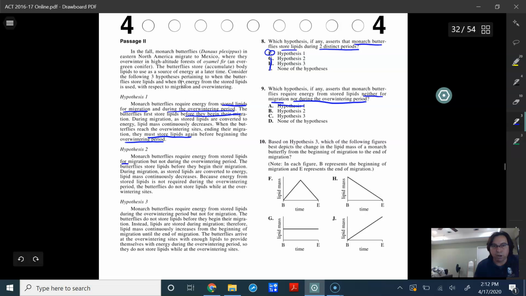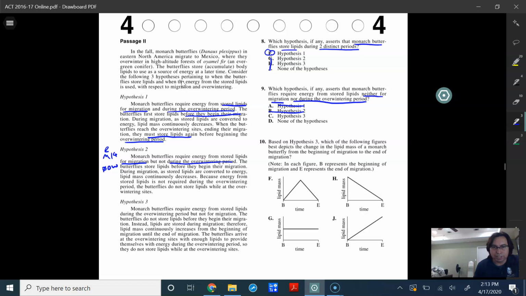So it's required for migration. It uses it for one of these, but this question is saying it doesn't use it for either one of them. And so that means 2, or B, is out.